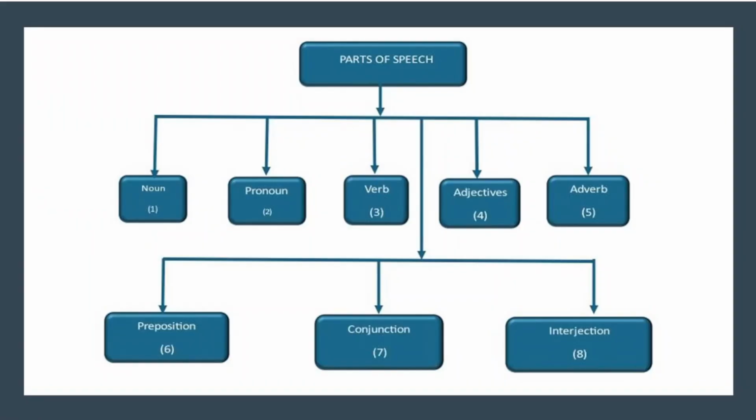So we're gonna look at the part of speech, and then we're gonna focus more on verb. So inside of the part of speech, we have noun, pronoun, verb, adjective, adverb, preposition, conjunction, interjection. But here we're gonna focus on verb. Okay?